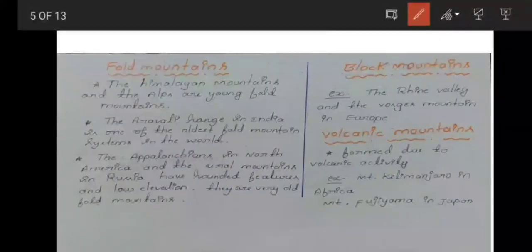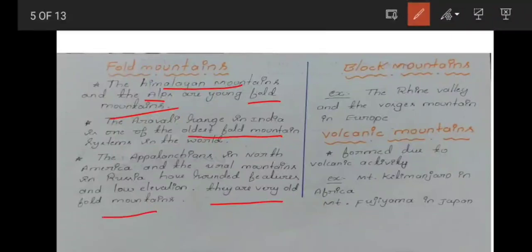So, fold mountains. The Himalayan mountains and the Alps are young fold mountains. The Aravalli range in India is one of the oldest fold mountain systems in the world, and the Appalachians in North America and the Ural mountains in Russia have rounded features and low elevation, and they are very old fold mountains.